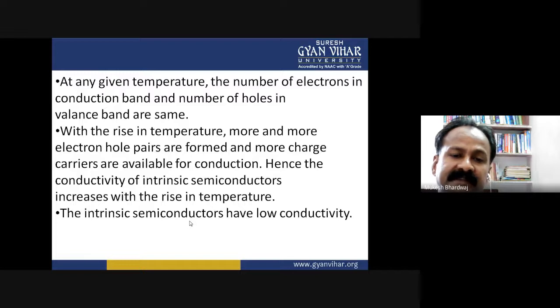The intrinsic semiconductors have low conductivity because the participation of valence electrons is very little, so the conductivity is very low.